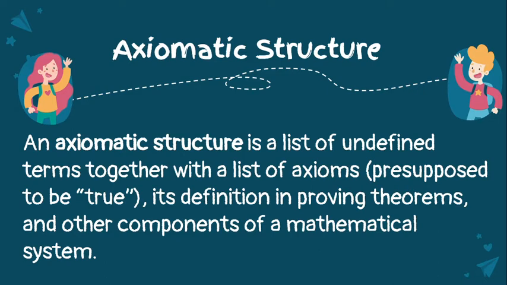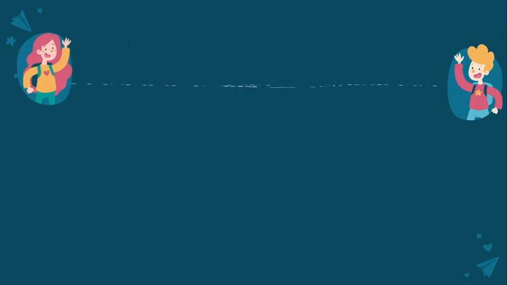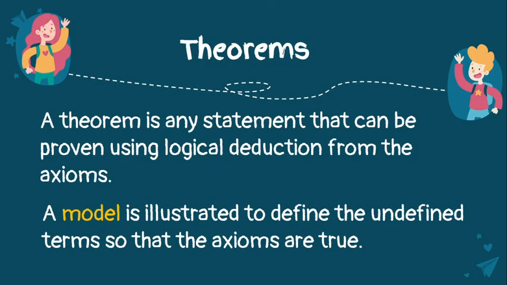So these are from undefined terms, together with a list of axioms. We also have theorems, which is any statement that can be proven using logical deduction from the axioms, and a model which is used to illustrate or to define the undefined terms so that the axioms are true. So these are what we're going to use in proving the axioms.